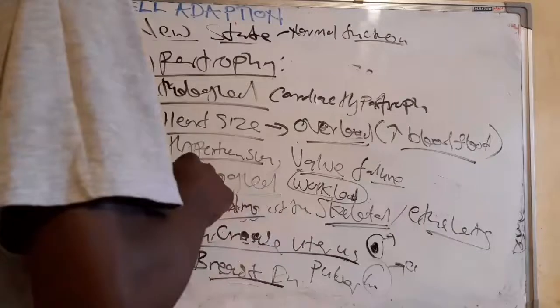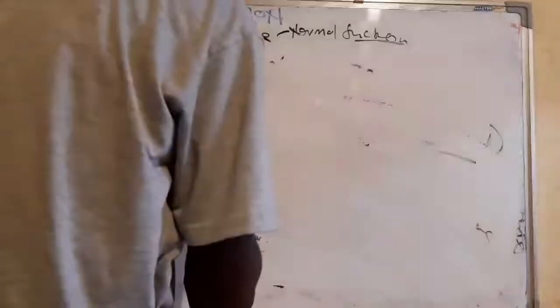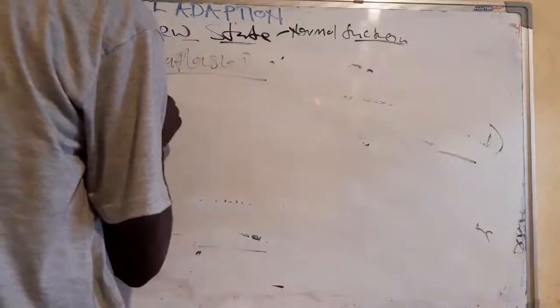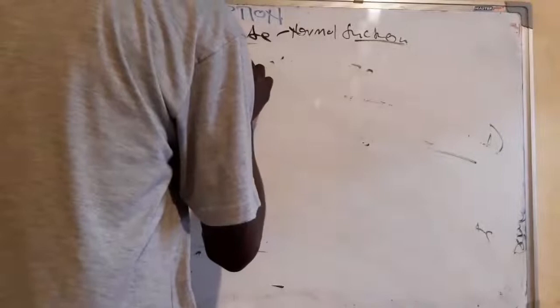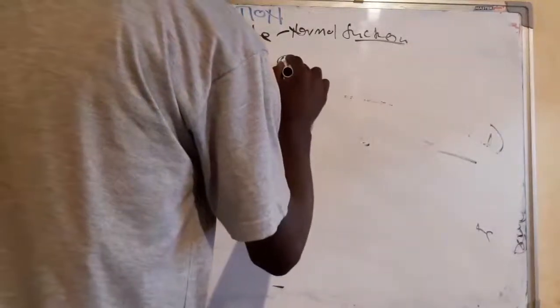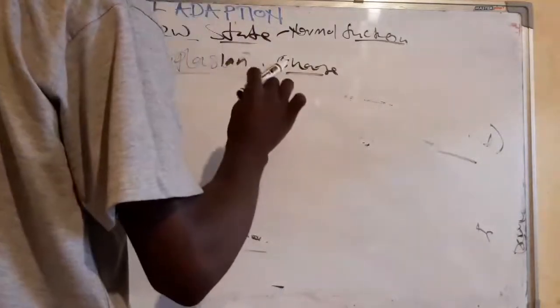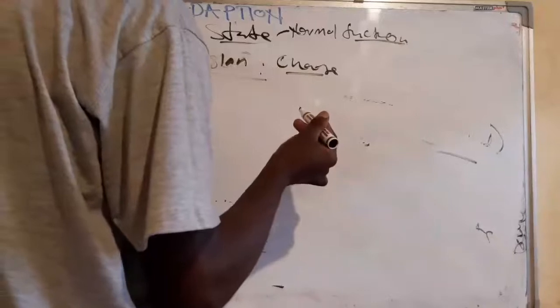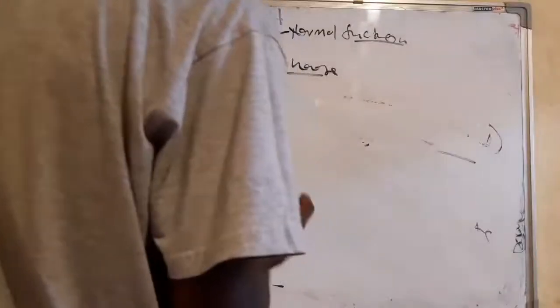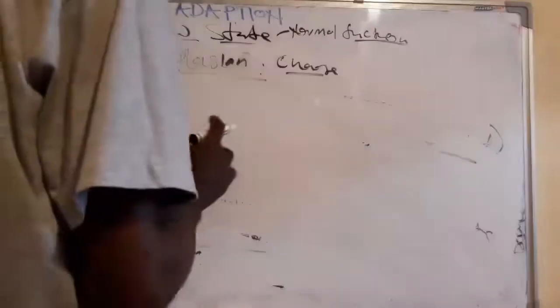Let us go to metaplasia. Before we go to the cause, let's define it. What is metaplasia? This is the change of one cell type to another cell type. This means it can be from one epithelium type to another epithelium.